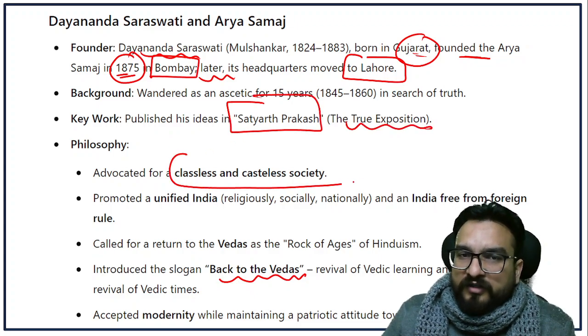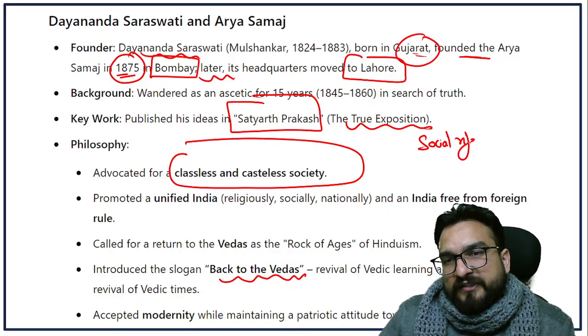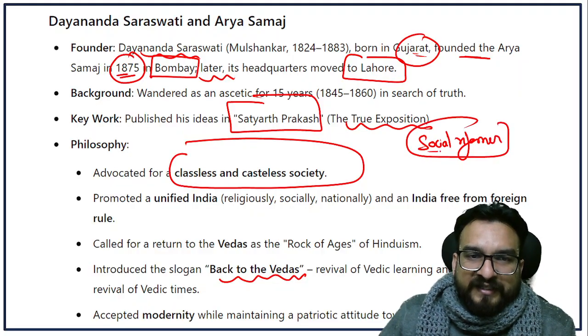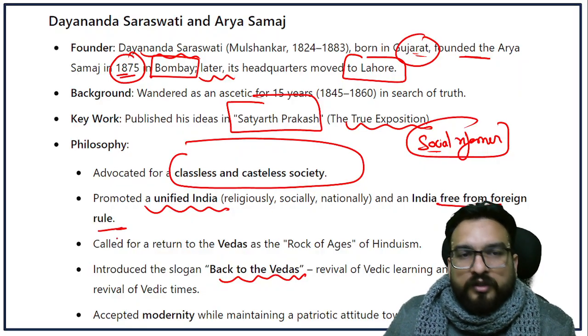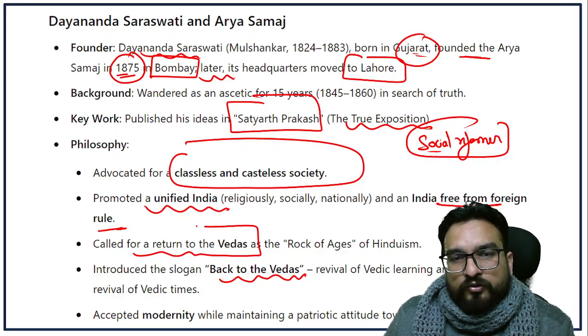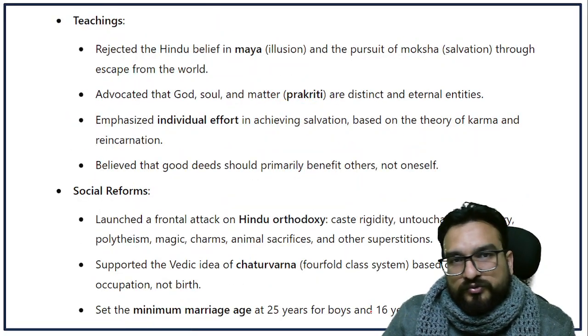He advocated for a casteless society, as he was a social reformer. That means he must be advocating for this. He promoted a unified India and an India free from foreign rule. He called for a return to the Vedas, right, and accepted modernity while maintaining a patriotic attitude towards national issues.